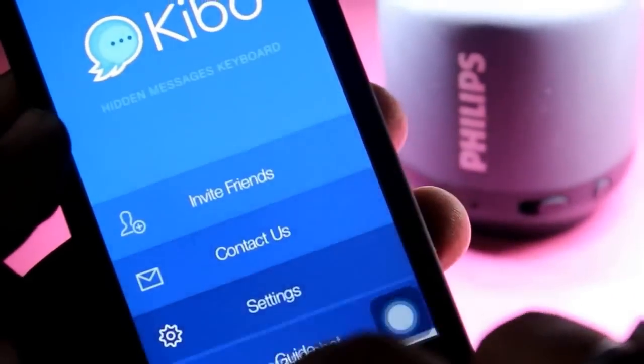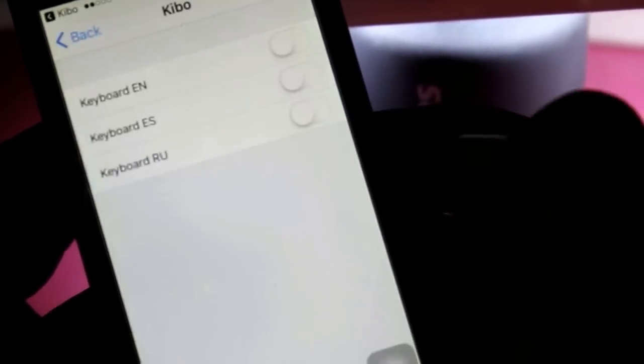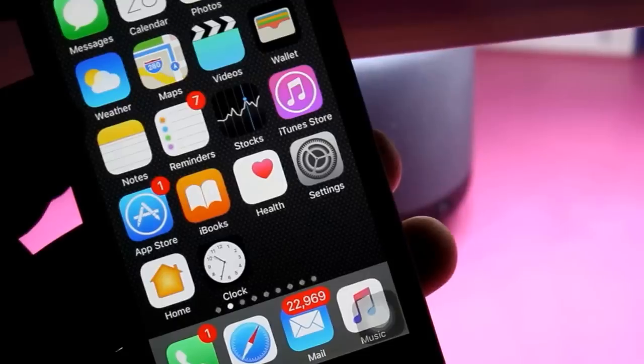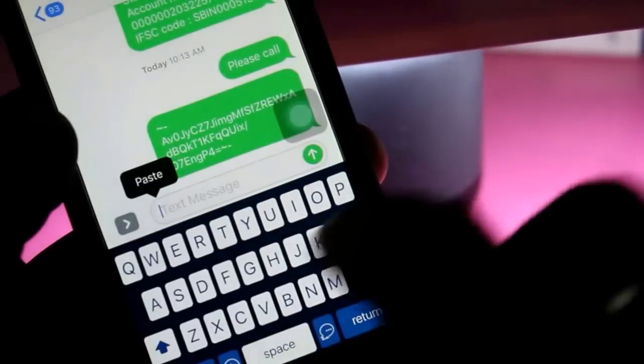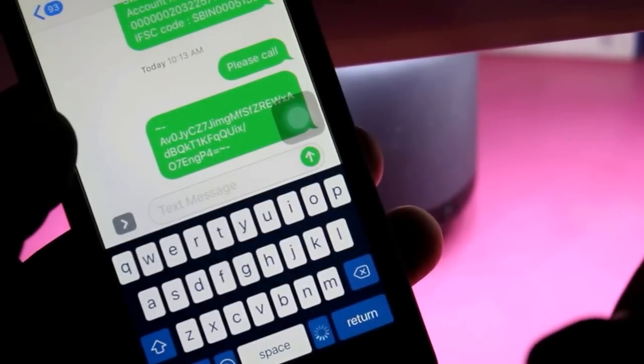The third application is known as Kibo. It's a hidden tool application in which you can send hidden messages to anyone and convert them. The person you are sending the message to should also have the Kibo application. We clicked on it and made it the default keyboard in iOS. It takes some time, so let's skip it. After that you should go to message. We would type a simple message and convert it into a different message, and that would be sent to the person.